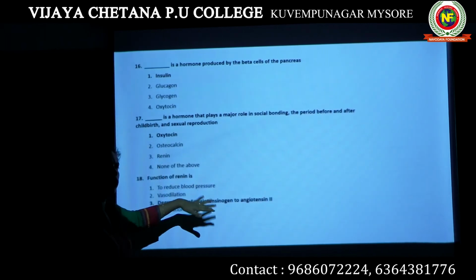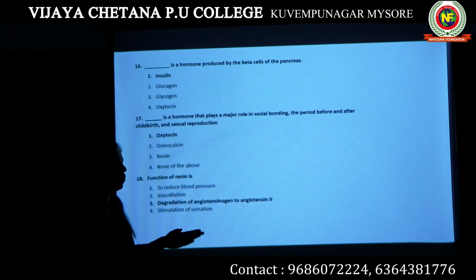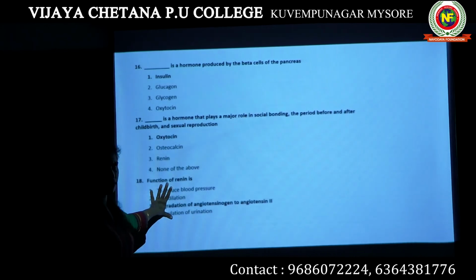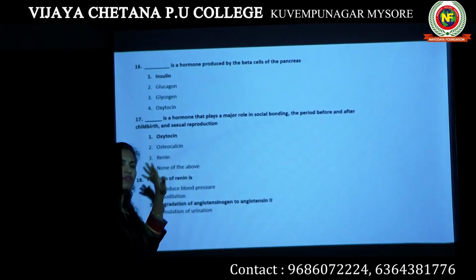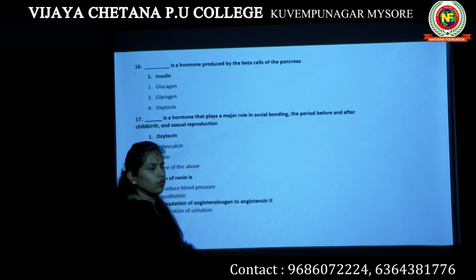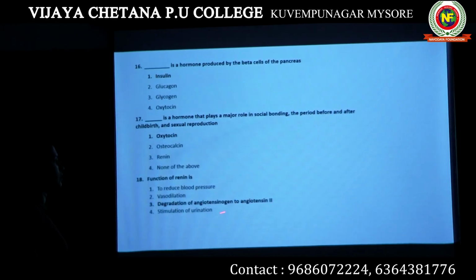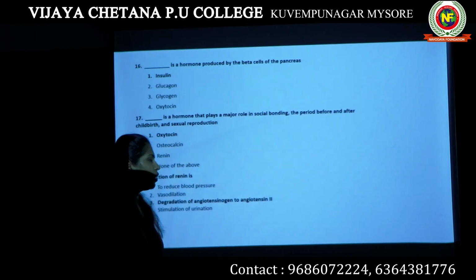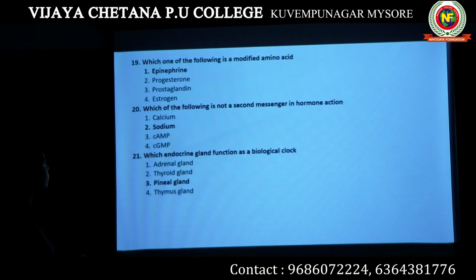It is related to both excretory products and their elimination. Also, it is related to hormones. So, there is nothing wrong in studying it here. The function of renin is always breaking of angiotensinogen to angiotensin 2. Okay, we will study it in detail when we go to the excretory products and their elimination topic. So the function of renin is degradation of angiotensinogen to angiotensin 2.